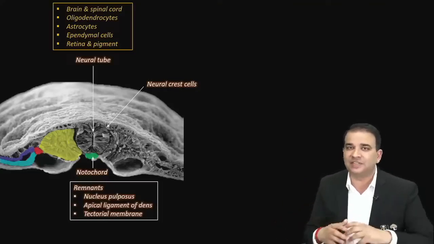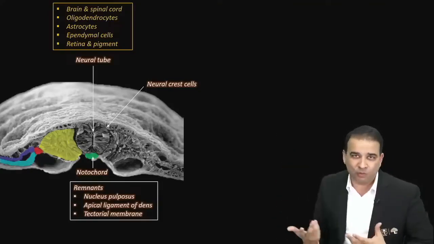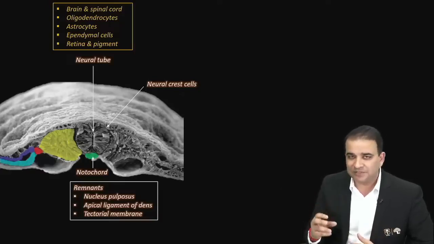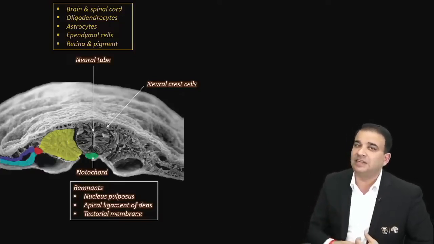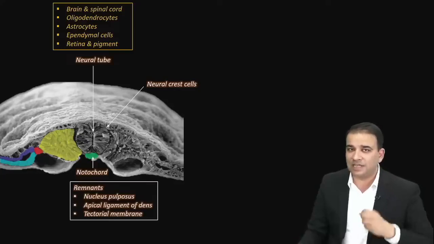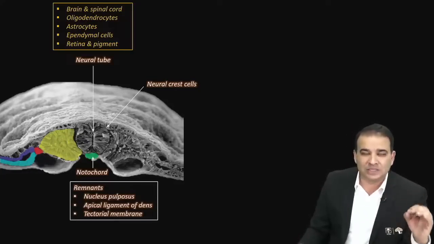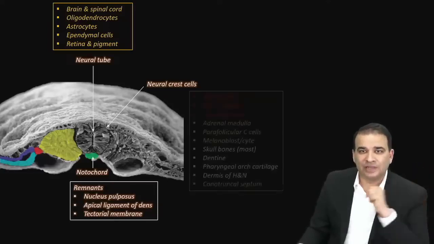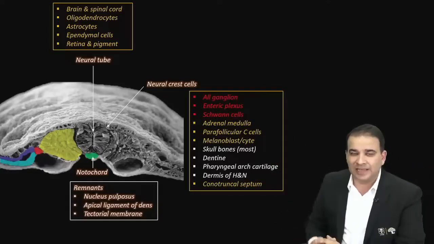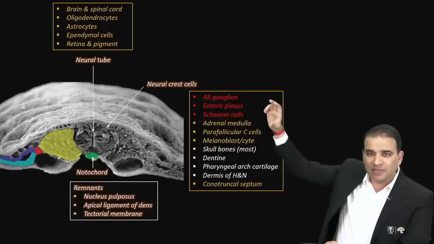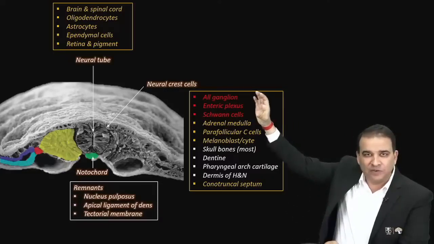Certain derivatives are neural derivatives, by origin from neuroectoderm. So some derivatives are neural derivatives and some derivatives are mesenchymal derivatives. When you say neural derivatives, you have to think about only the peripheral nervous system. Look at that list. Now look at the first three things over there, guys. All ganglion, enteric plexus, Schwann cells. Does it give you an indication of just the peripheral nervous system?